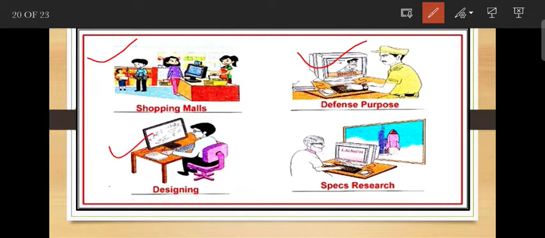Next is the designing field. So in the designing field the computer is used to design cars, clothes, buildings, etc. Next is space research. So in space research the computer is used to launch satellites.